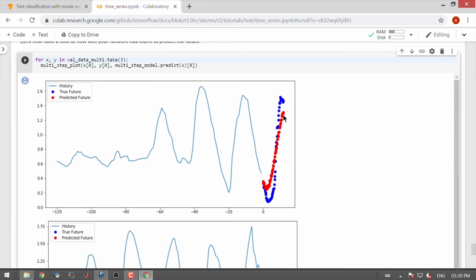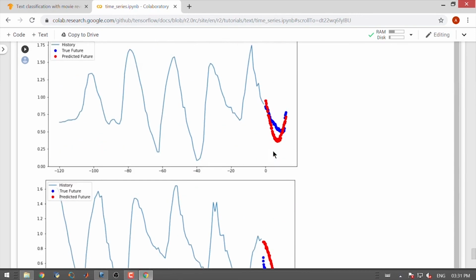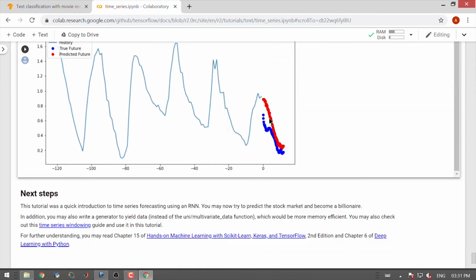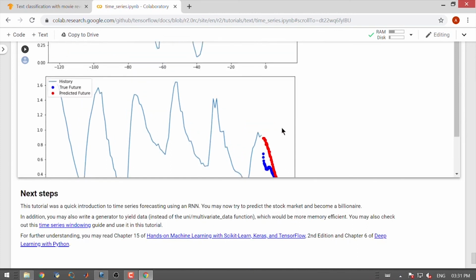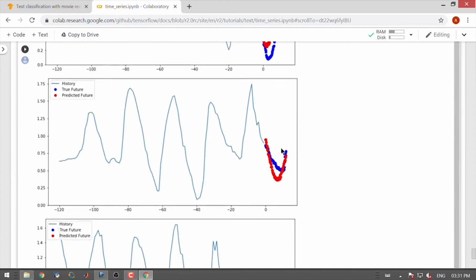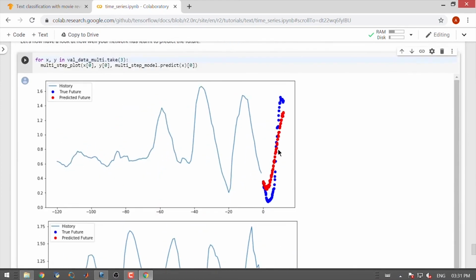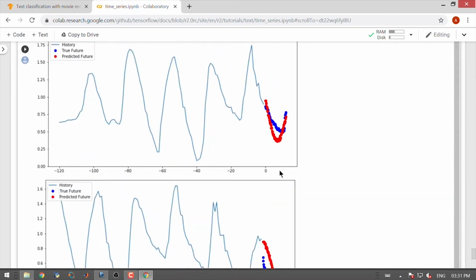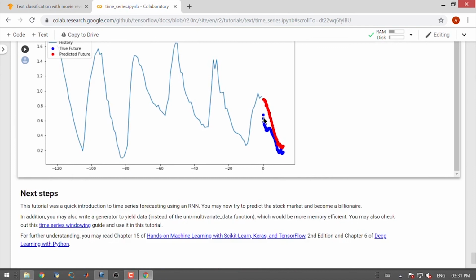You can see that in the first case it is able to predict the next values quite well, and in the second and third cases there are some deviations, but the model seems to be doing a decent job of predictions. You can see that the model is quite smooth, it is not able to get into some of the nitty-gritty details, like there are some abrupt turns, the model is not able to learn that perfectly, but overall it is doing a decent job.